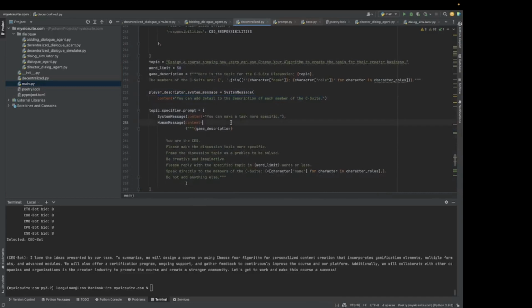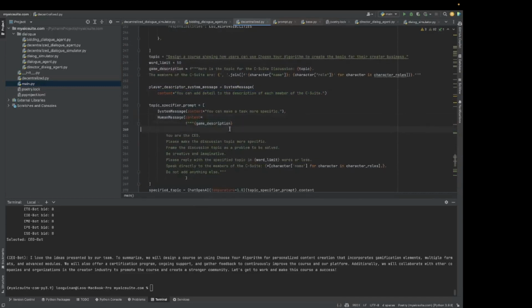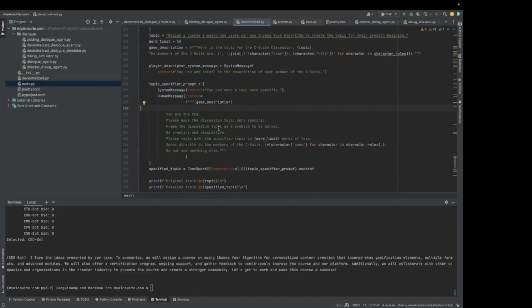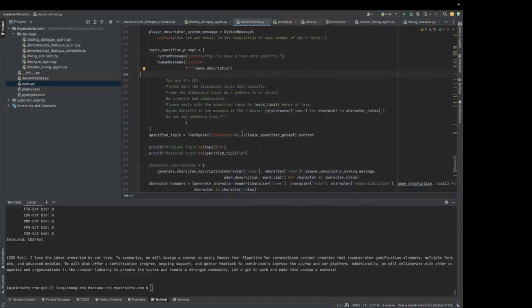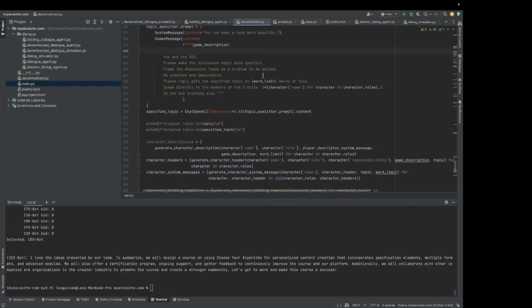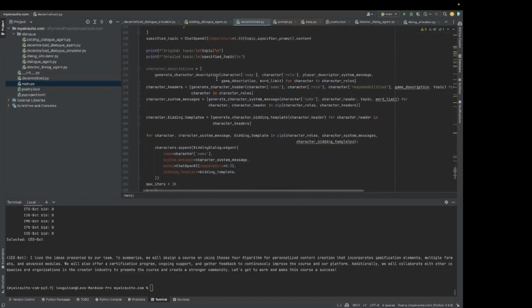Then there are a couple of modifications I made to the system messages from the example. Now it says that it's actually a C-suite. I set the human message to begin that you were the CEO: please make the discussion topic more specific from that viewpoint. It did some modifications there, and it fills out the topic that you give it. So that was pretty cool.